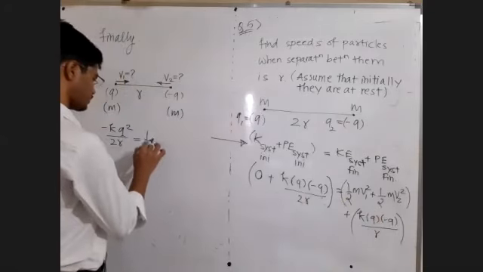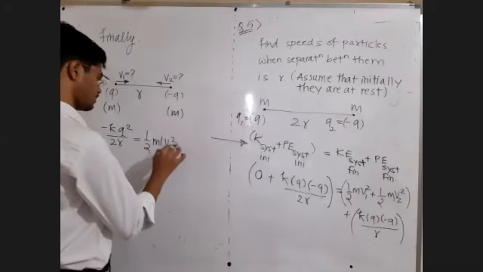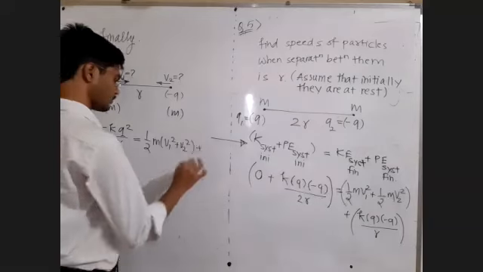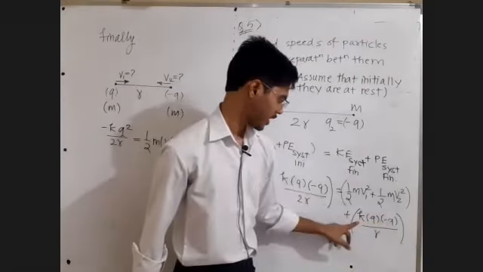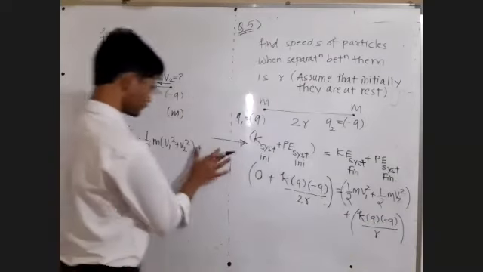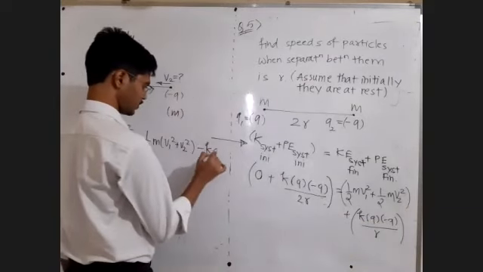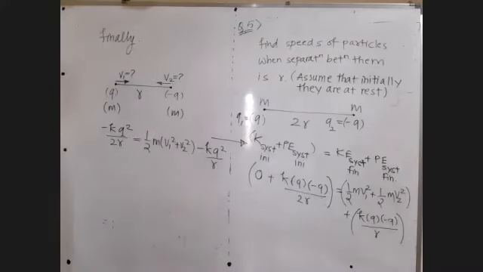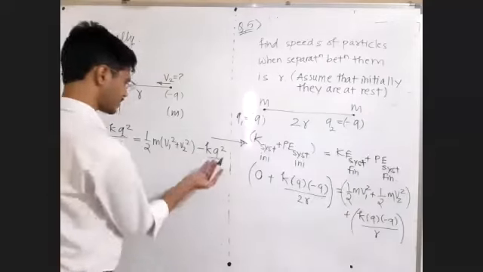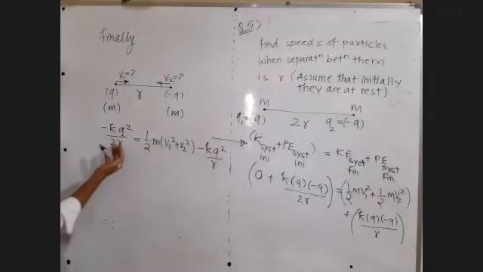We are just writing the equation, minus K into Q square upon R. Let us call this equation number 1, or you can take this on the left hand side.